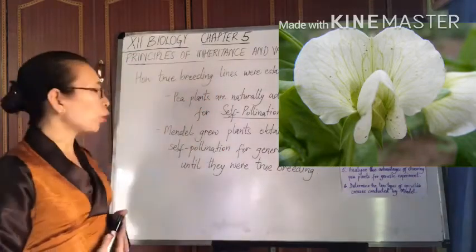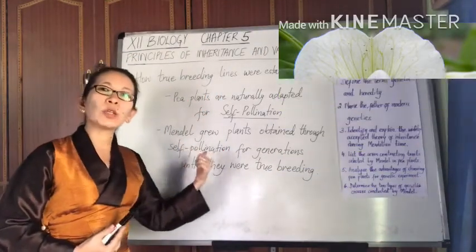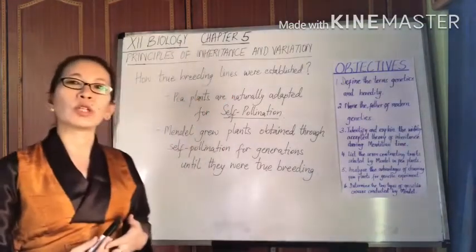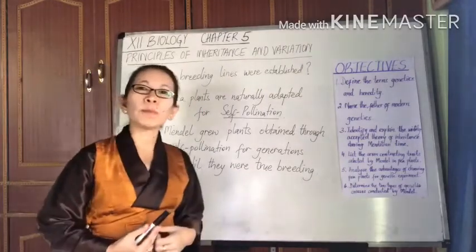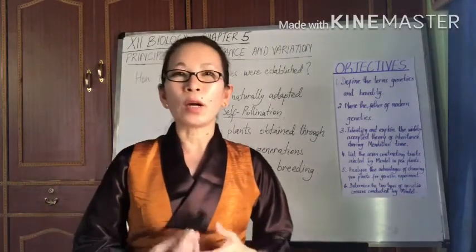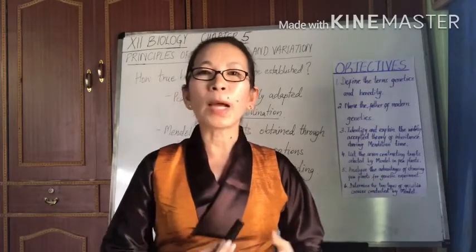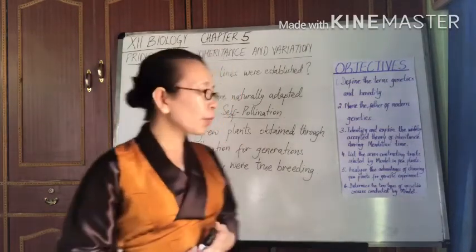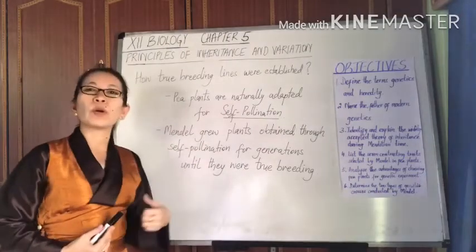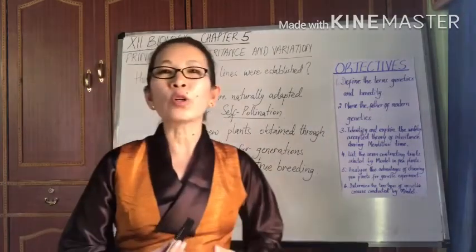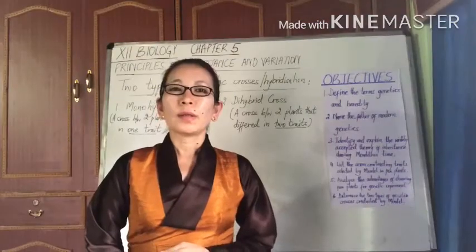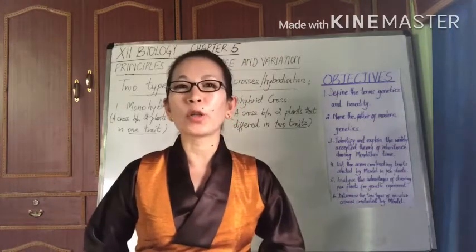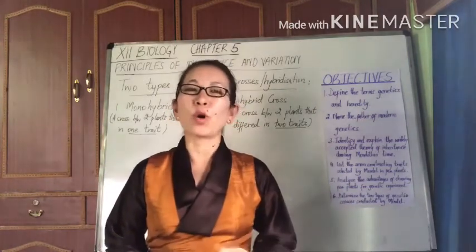With this phenomenon, Mendel grew plants obtained through continuous self-pollination for several generations until he arrived at the true breeding variety, which means the plants are always producing offspring identical to themselves. In fact, it took about 2 years for Mendel to achieve all of these 7 pairs of contrasting traits. After establishing the true breeding lines, Mendel then went ahead with his actual genetic crosses in order to understand the principles of inheritance.